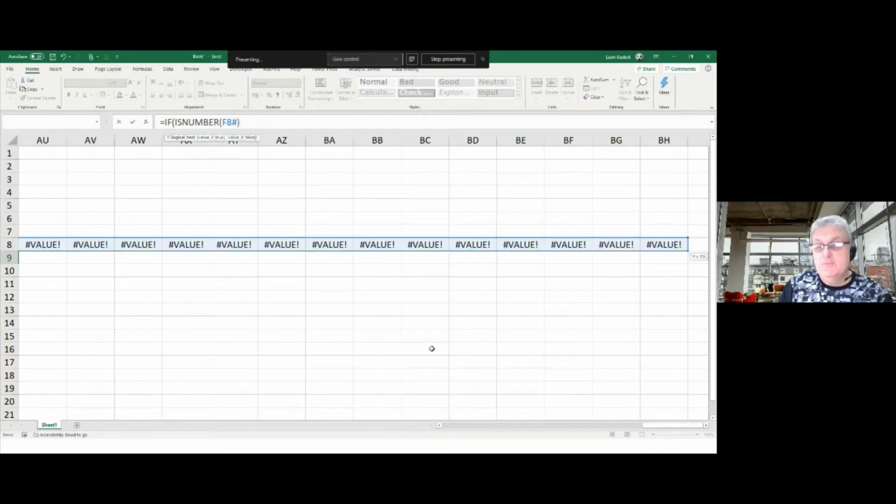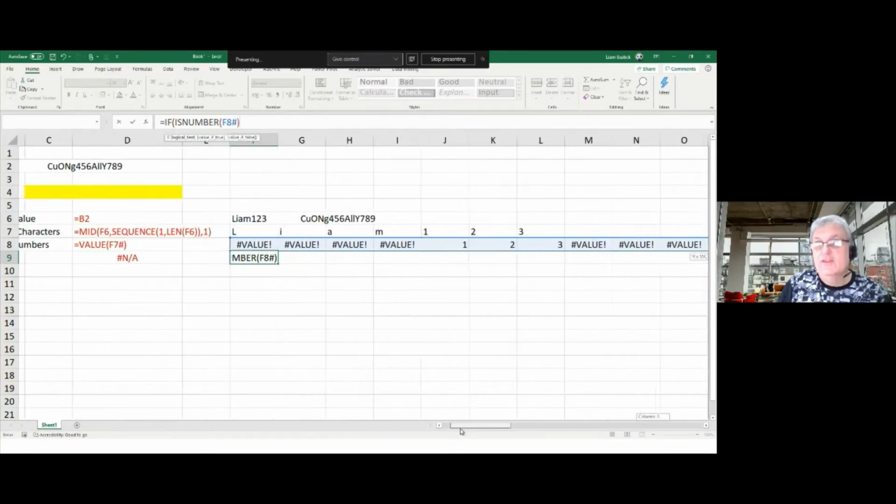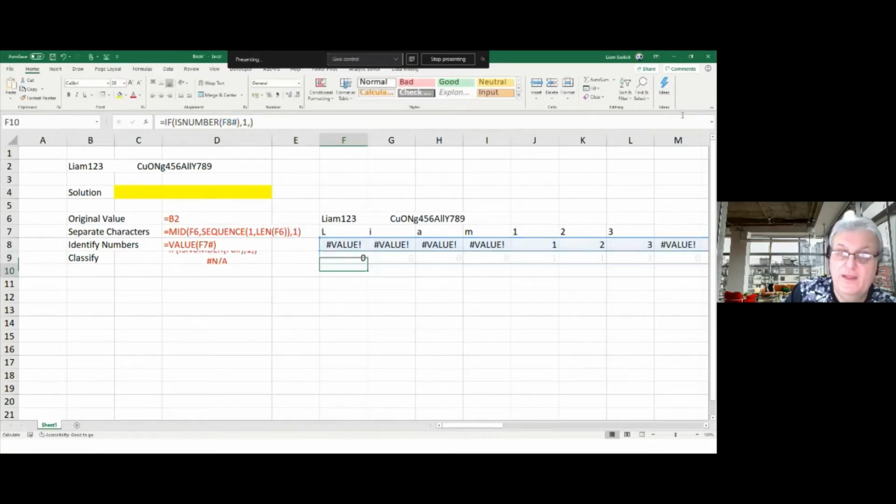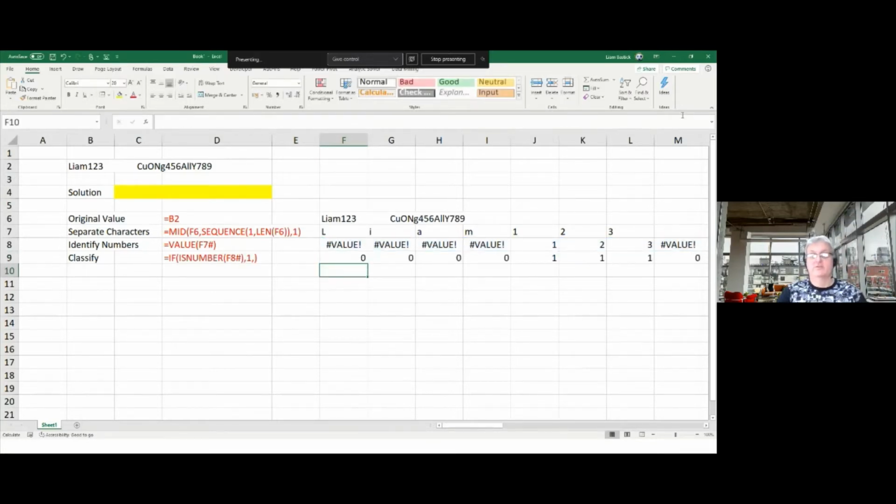If it is a number, I want it to put one thing, and if it's not, I want it to put another. I'm going to put a comma 1, otherwise 0. So if it's a number, it's going to put a 1, and if it's not a number, it's going to put a 0. Because I'm lazy, I don't actually need the 0 here. Take that out, and I get this. So I've got noughts and ones, and I've now classed whether or not it's a number.